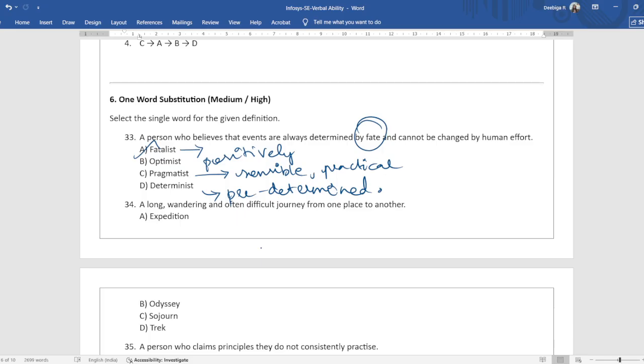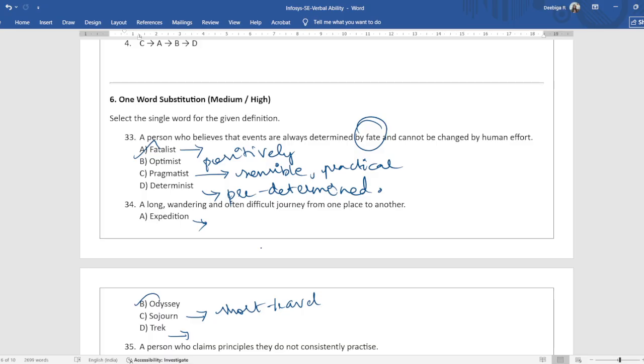And a long wandering and often difficult journey from one place to another is called what? Expedition, odyssey, sojourn, trek. So the correct answer would be Odyssey, because sojourn is a short travel. Trek is somewhere you would discover, you would walk through mountains, long trek. That is trek: forests, mountains. Expedition is just traveling from one destination to another, but an Odyssey is a long wandering.